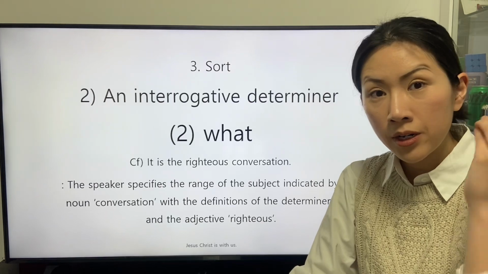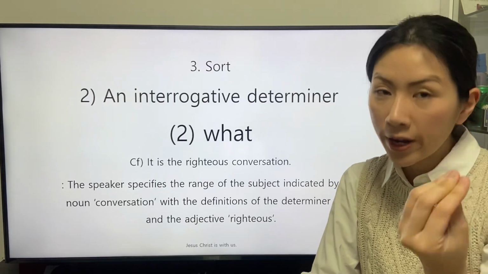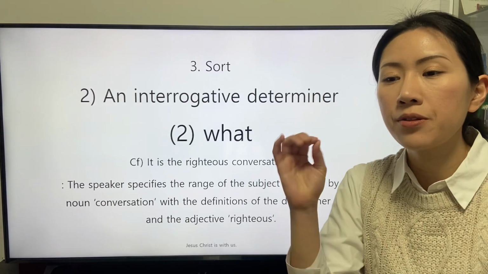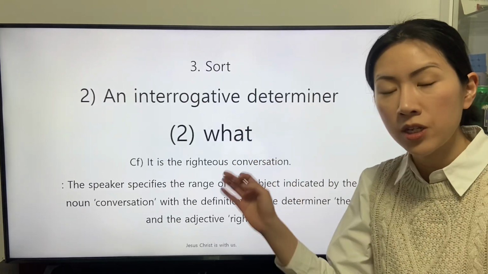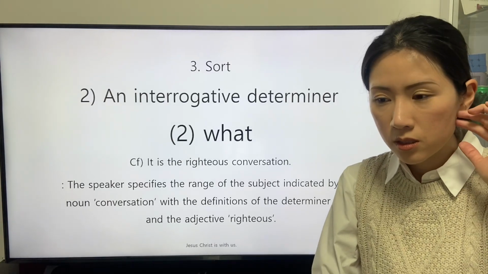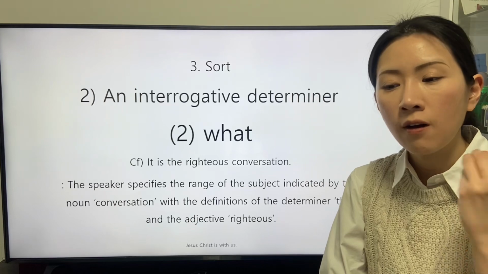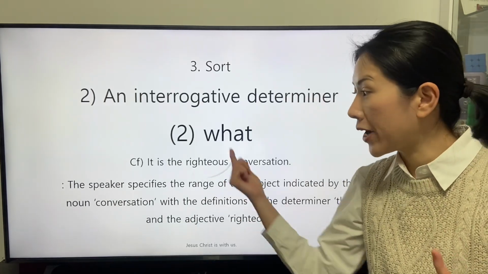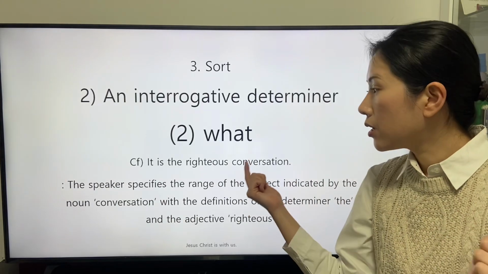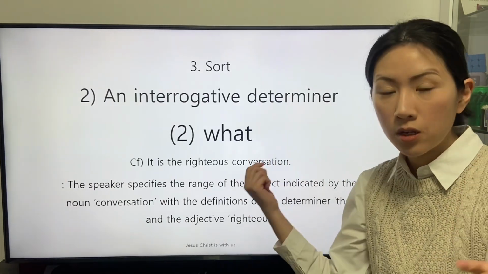The determiner, the, that is the definite article, reveals that the subject indicated by the general noun conversation is identified in the conversation of the speaker and the listeners. The adjective righteous specifies the subject with the condition.